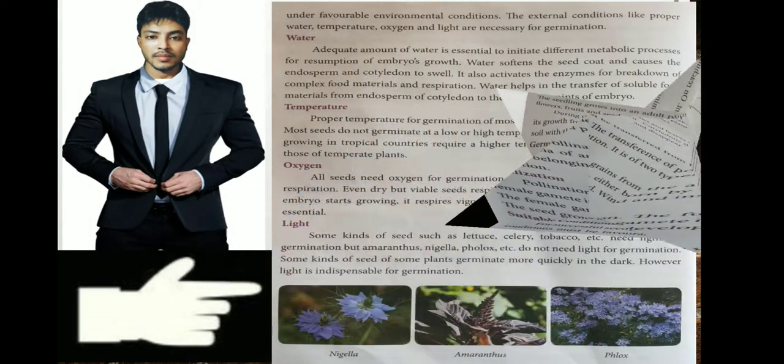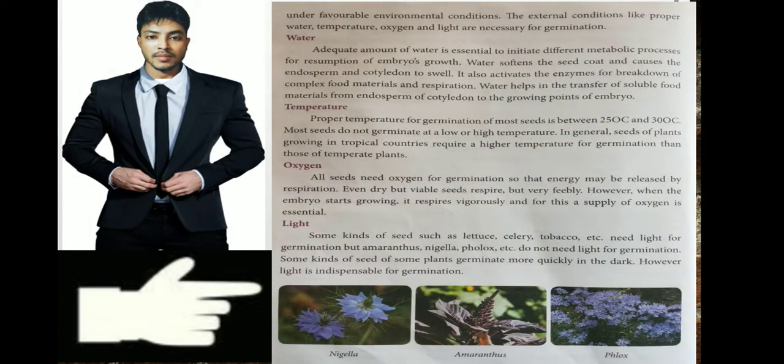So in the next process, we will see that there are four things that a plant needs to grow. Very important four things. Water, we have learned. Temperature, oxygen means air, and light. But you have to understand, light means sunlight. Without sunlight the plant cannot grow. A plant will die if there is no light. But there are some plants in this world that can grow in the dark also. If it is night all day, they can still grow very easily.